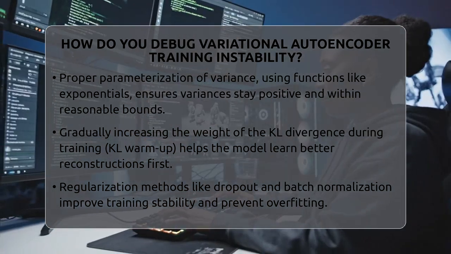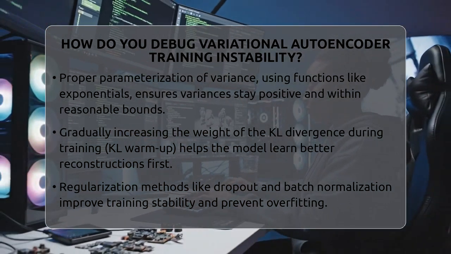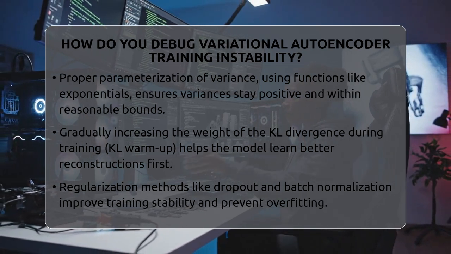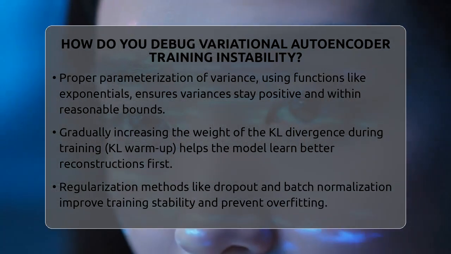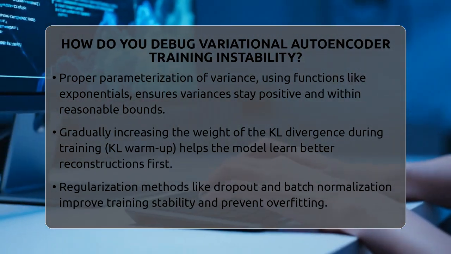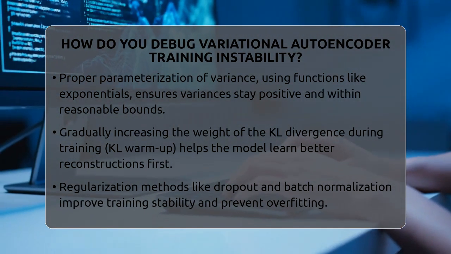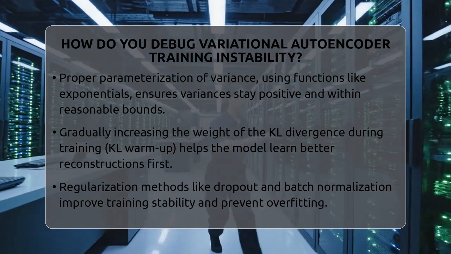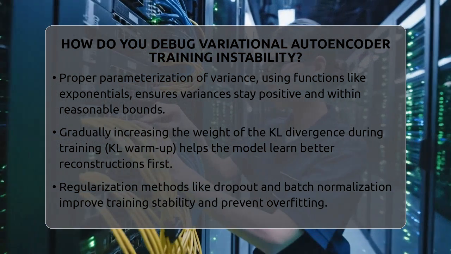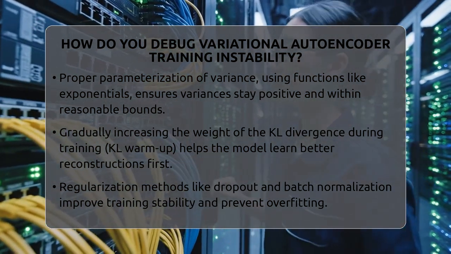Balancing the KL divergence term is also vital. If the model relies too heavily on it early, it might ignore the data, leading to poor reconstructions. A common trick is to gradually increase the weight of the KL term during training, a method called KL warm-up. This allows the model to first learn to reconstruct well before regularizing the latent space.